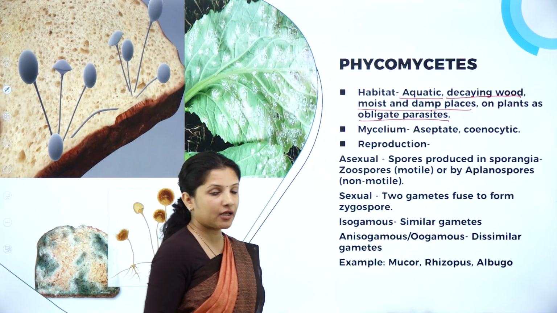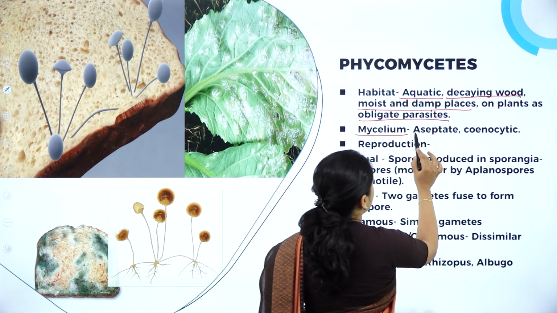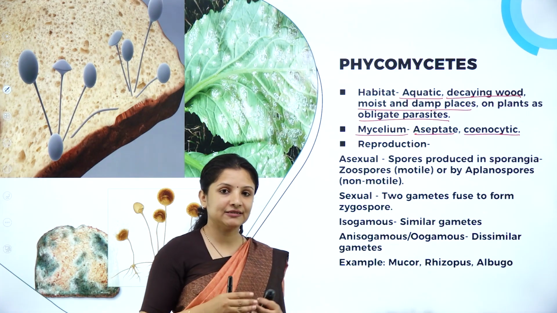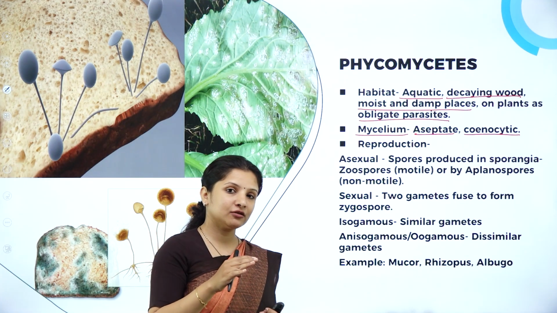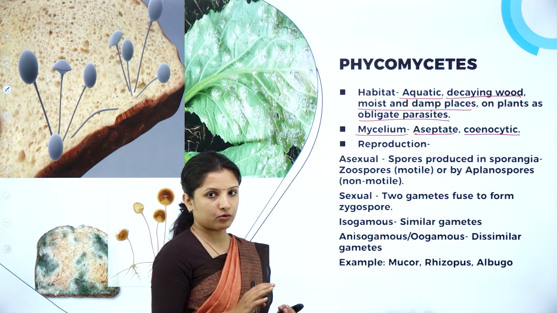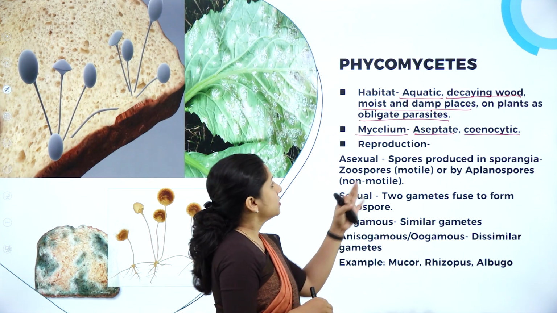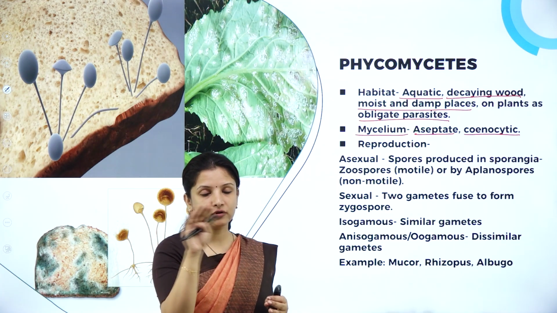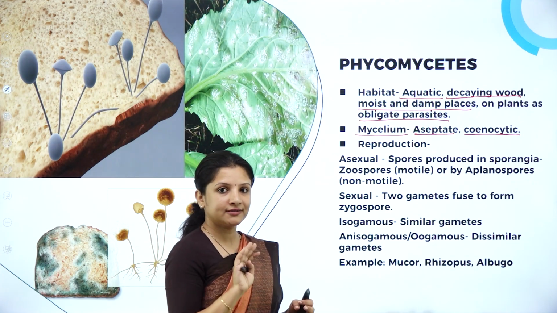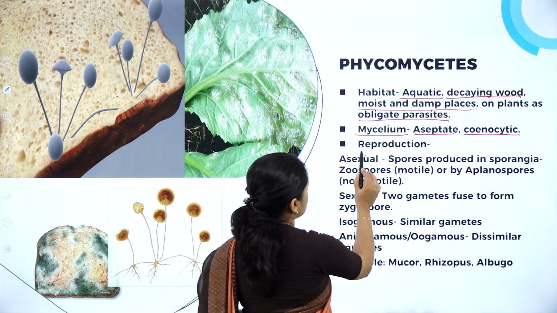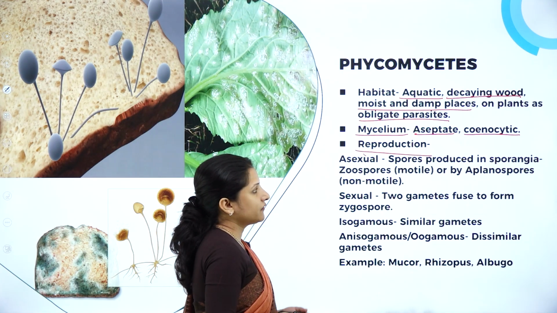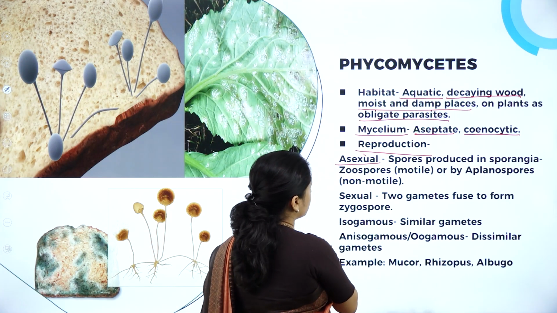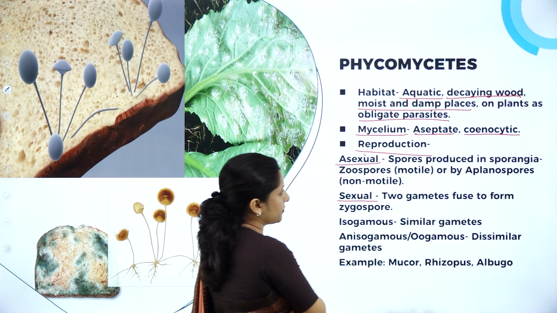Next, talking about the mycelium. It is aseptate and cenocytic. What is cenocytic? Previously I have told you about it. They are aseptate, wherein they don't have a cross wall or septa. Next, reproduction. Vegetative reproduction is not there in phycomycetes. Instead, they have an asexual method of reproduction and a sexual method of reproduction.